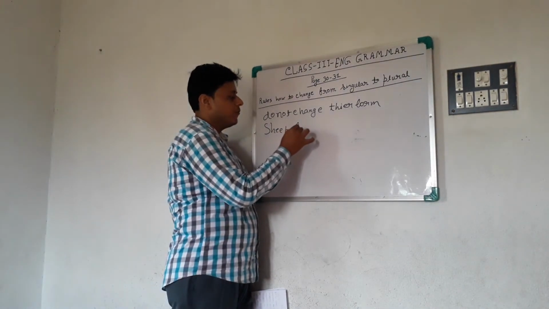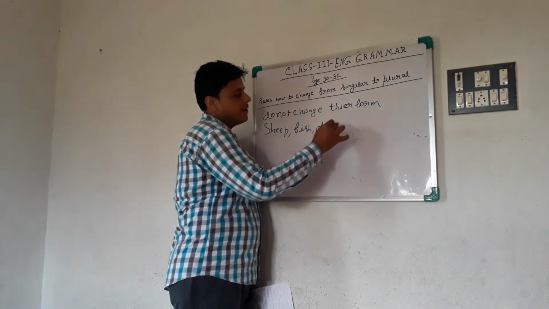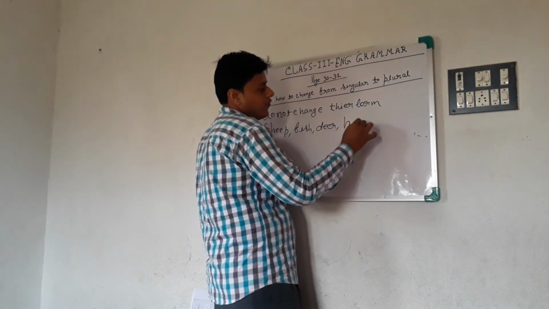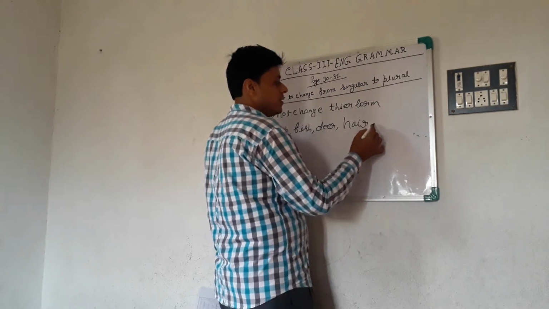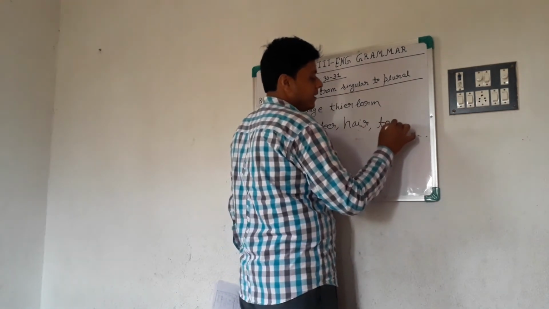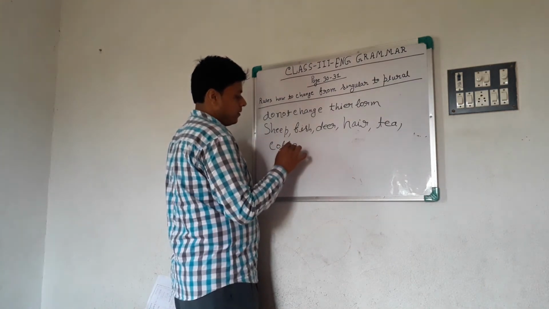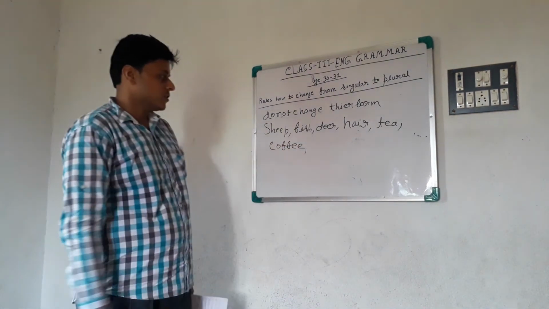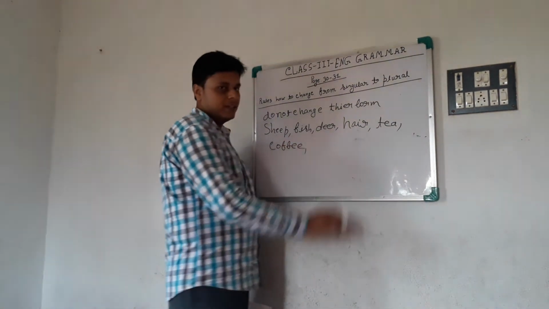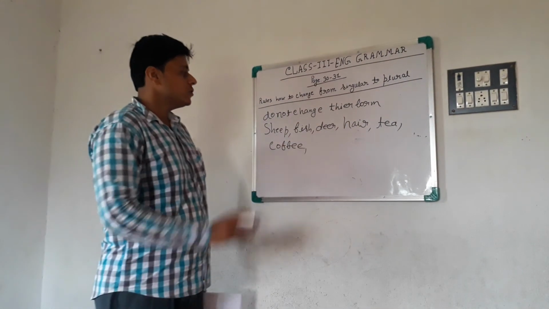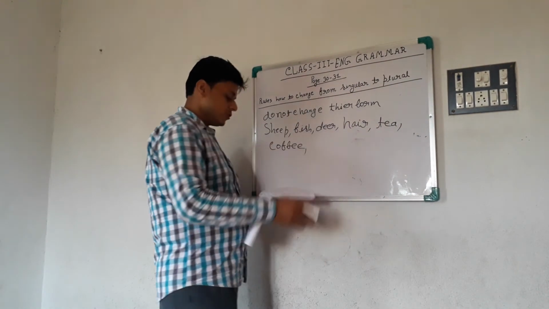Sheep, fish, deer, that means হরিণ, hare, tea, coffee. Remember these words like a rhyme. These words do not change their form when they are singular or plural. They are always the same.